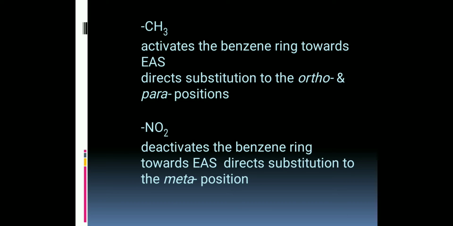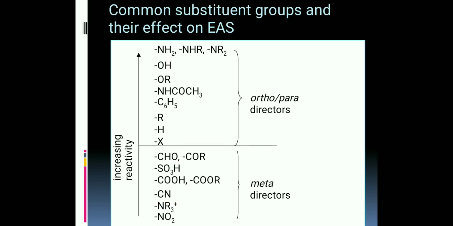CH3 group activates the benzene ring towards EAS, directing substitution to the ortho and para positions, and NO2 group deactivates the benzene ring towards EAS, directing substitution to the meta position. So these are the common substituent groups and their effects on EAS.